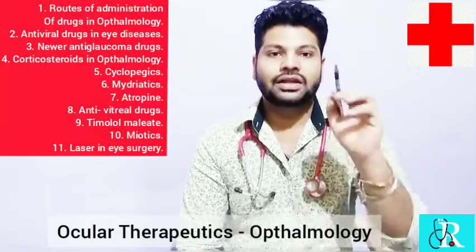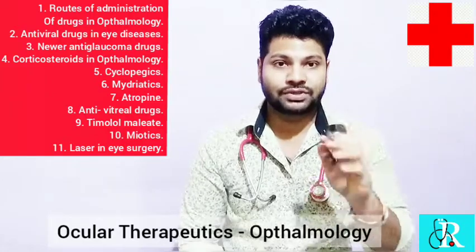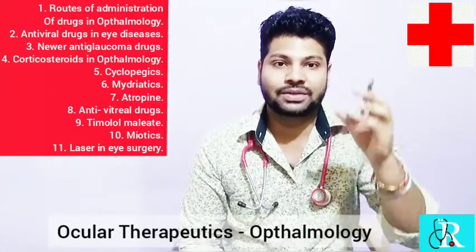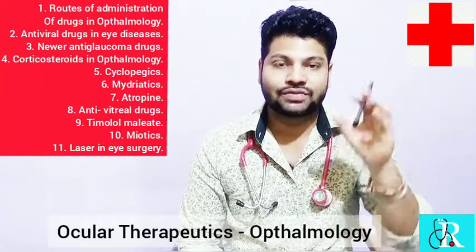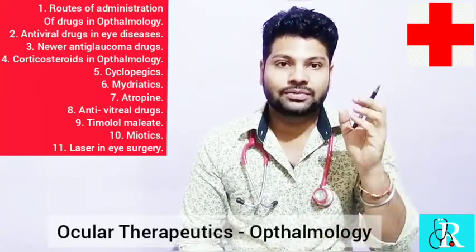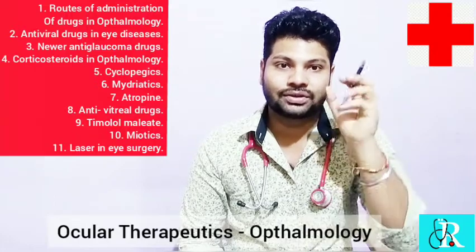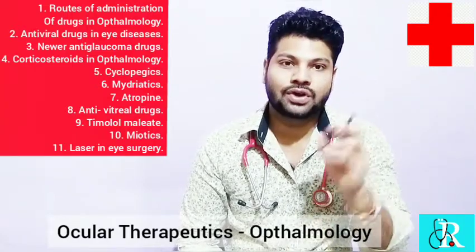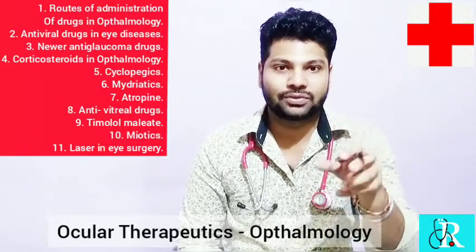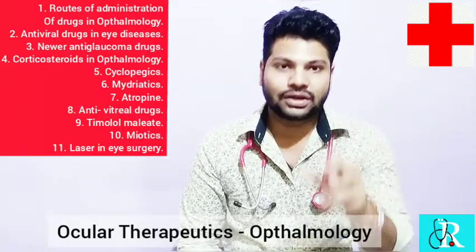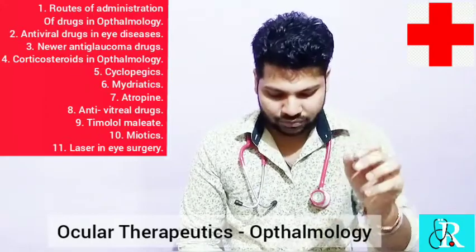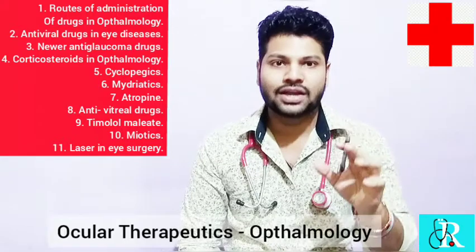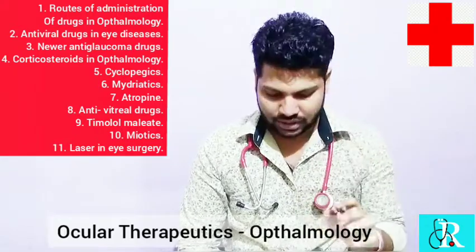So once again I will repeat the cycloplegic drugs. One which paralyzes your ciliary muscle. Okay, ciliary muscle paralysis. It is a muscarinic receptor blocker. Okay, it stops the action of the acetylcholine, which causes sympathetic action. Okay, it causes constriction of the pupil. And at that time we use cycloplegics to stop the action of the acetylcholine by blocking the muscarinic receptor. What are those? Those include atropine, cyclopentolate, homatropine, tropicamide, and scopolamine. Okay, these are the drugs that are usually used as a cycloplegic.